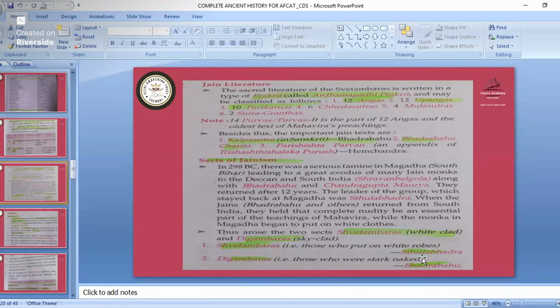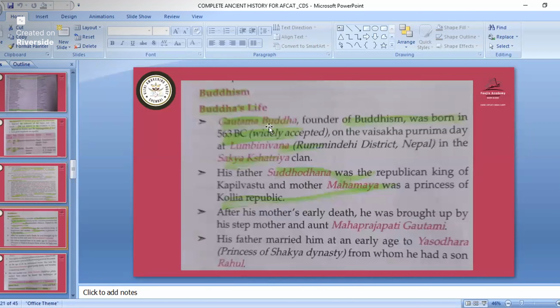This question also might come: which sect of Jainism remained naked? Digambaras, and the leader was Bhadrabahu. Remember this also. Now we'll come to Buddhism. In Jainism there are many things, but they are not of that much importance for the AFCAT exam. So now we are seeing Buddhism, Buddha's life.